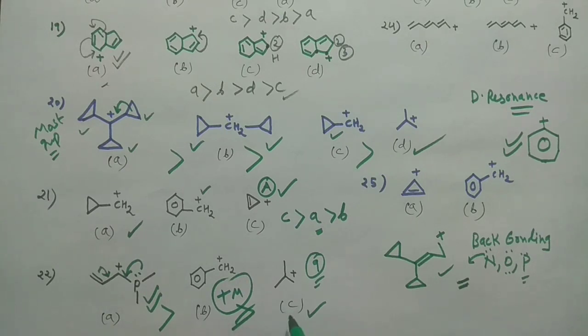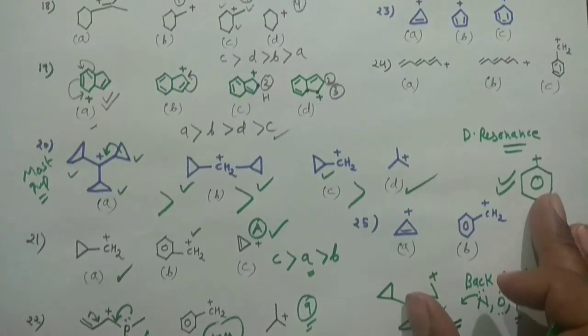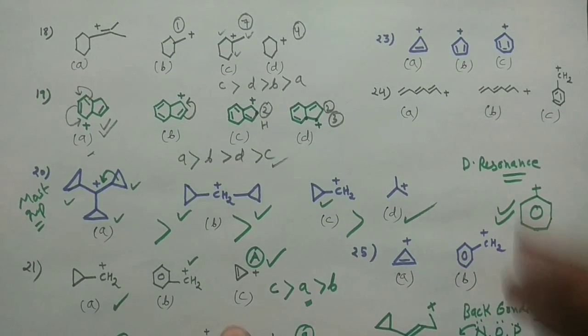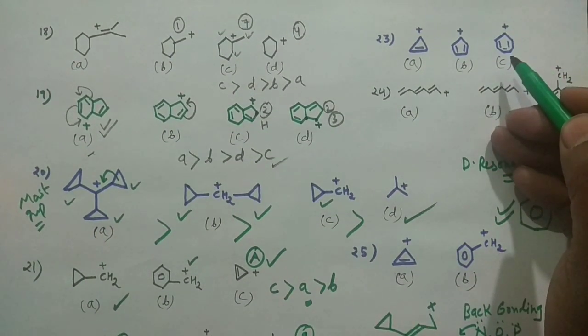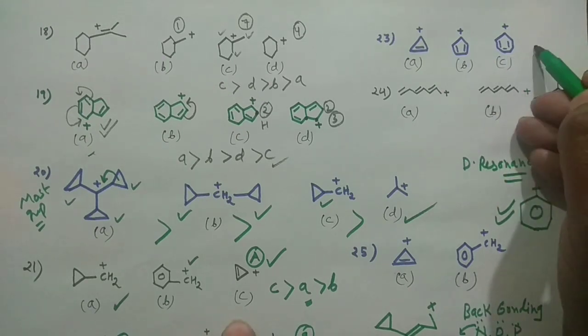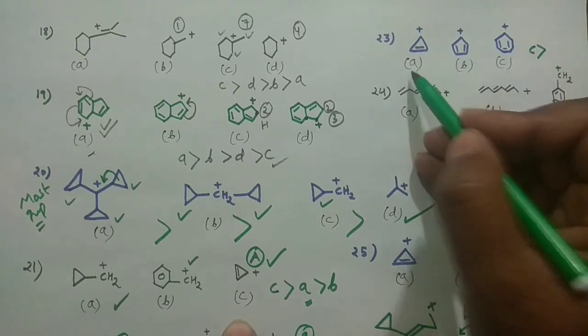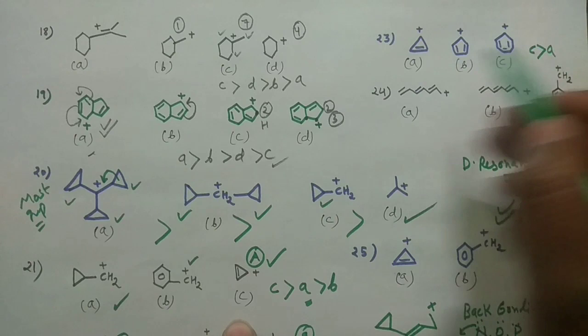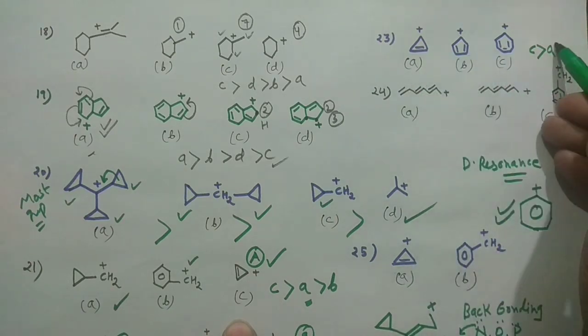Now, if you see this particular example, what is this? This is a tropylium carbocation. When it is the tropylium carbocation, definitely it would be the most stable one. So you should remember this particular point: your tropylium carbocation would be the most stable one. So this C is the most stable one, and then this A is another stable species, because it is also aromatic, and this is anti-aromatic. So the order goes in that manner.